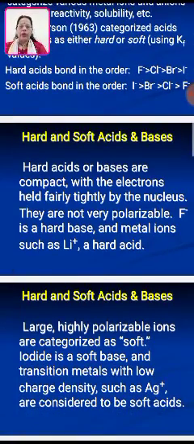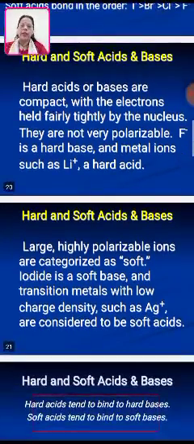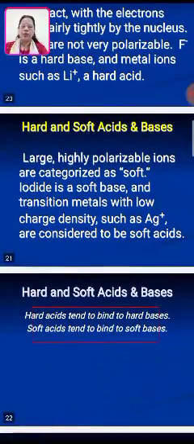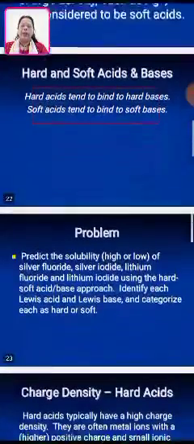Large, highly polarizable ions are categorized as soft. Iodide is a soft base, and transition metals with low charge density, such as Ag+, are considered soft. So, according to the Pearson concept, soft acids tend to bind with soft bases, and the bond formed is strong. Hard acids tend to bind to hard bases, and soft acids tend to bind with soft bases.